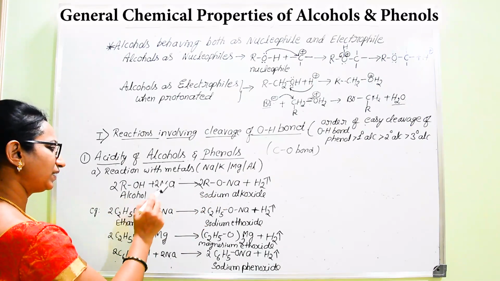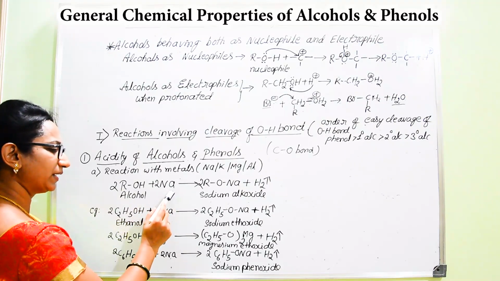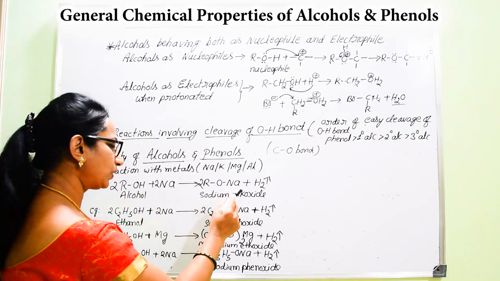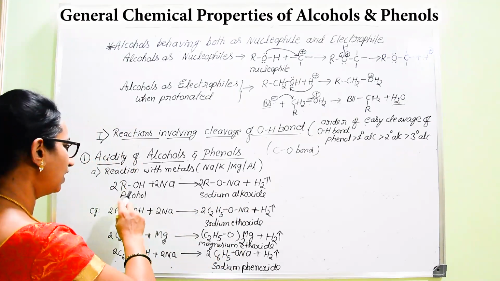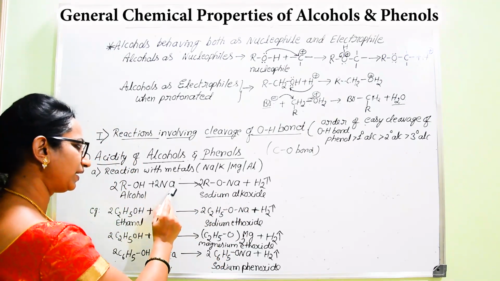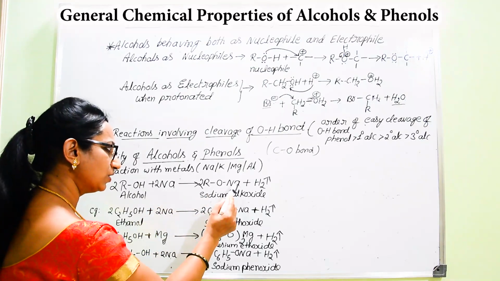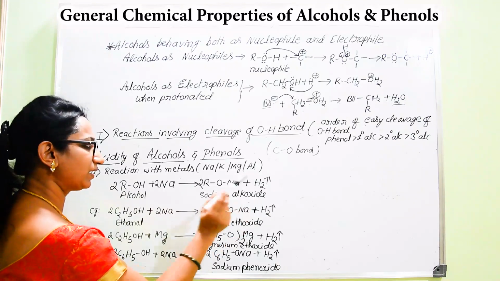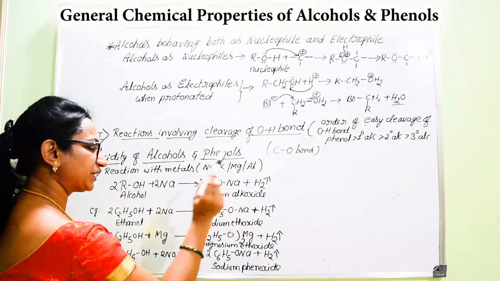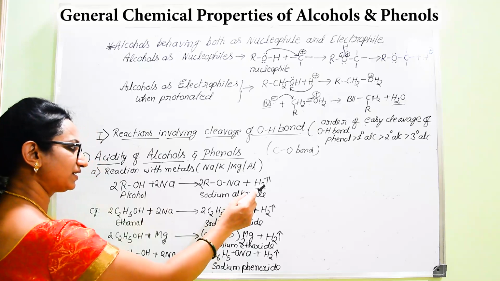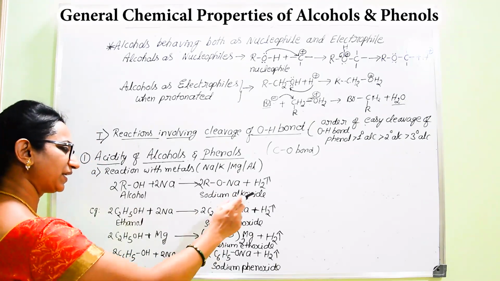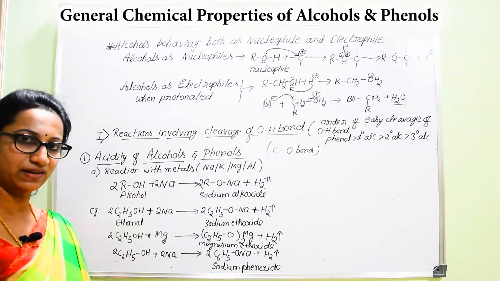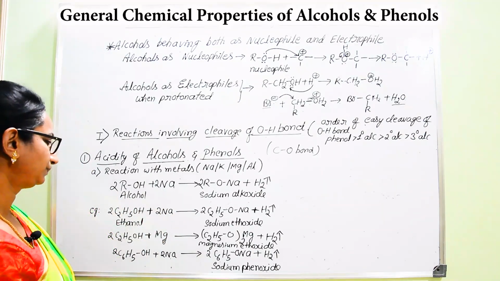When an alcohol reacts with sodium, it results in the formation of sodium alkoxide: ROH reacting with Na gives RONa. RO means alkoxy group, and along with sodium it is sodium alkoxide, and there will be liberation of hydrogen gas. The liberation of hydrogen gas with sodium represents that alcohol is behaving as acidic in nature.